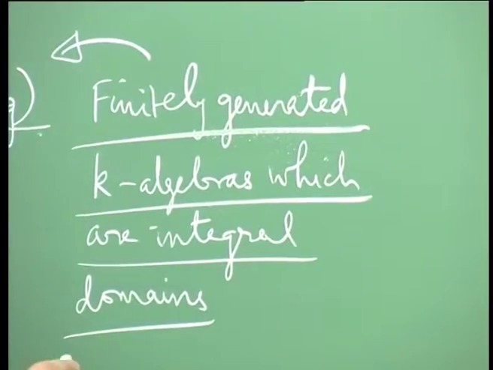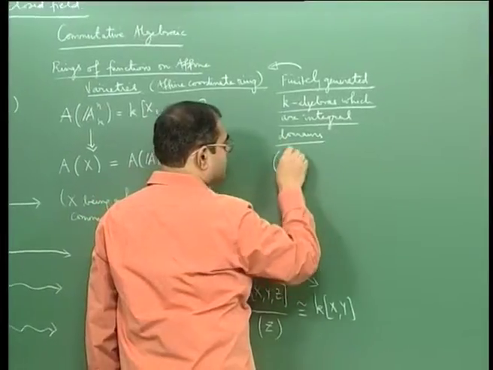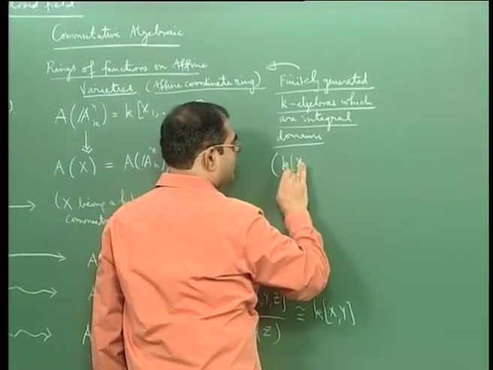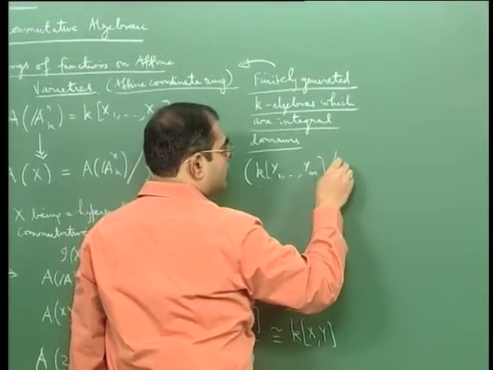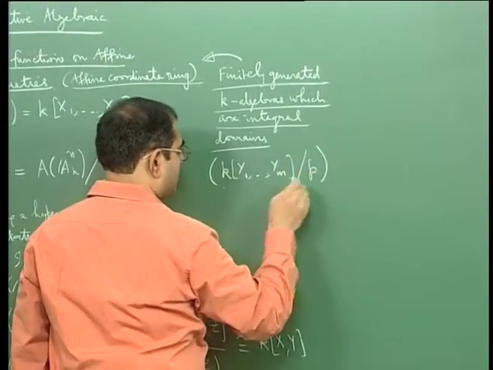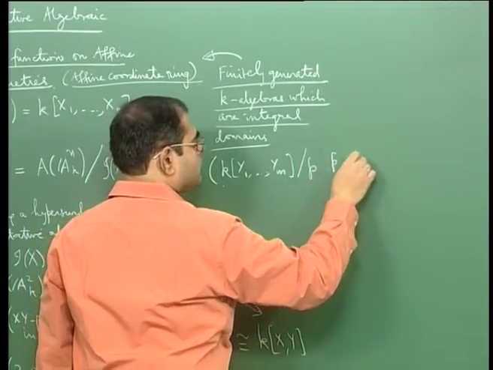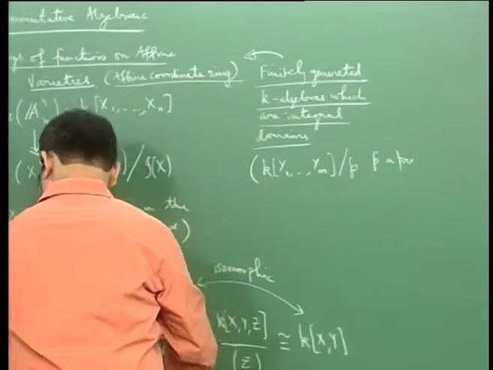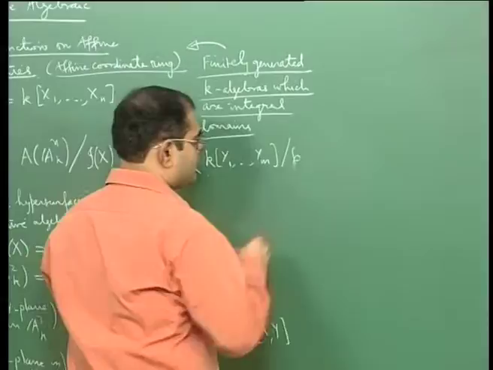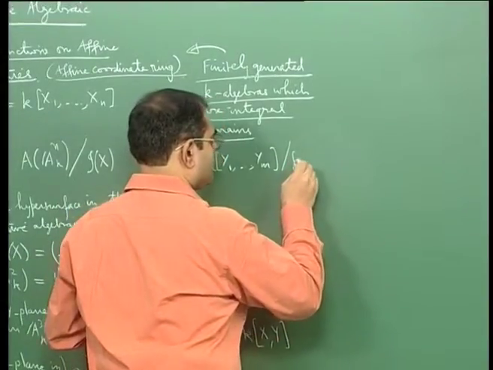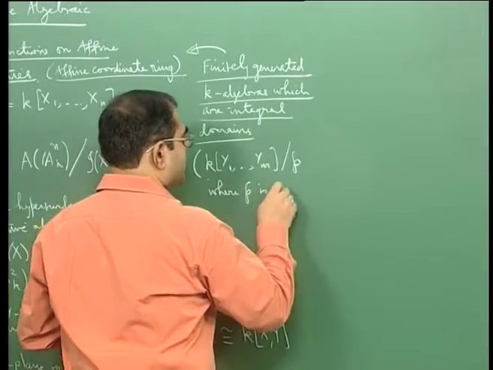So what does this mean? This means they are algebras of this form, K of some polynomial ring, K[y1, ..., ym] modulo P, where P is a prime ideal.